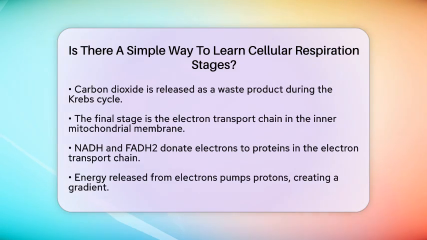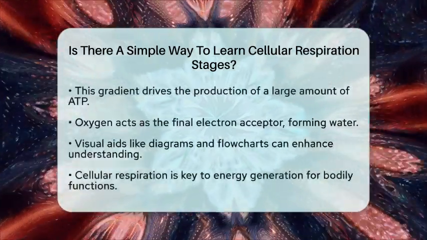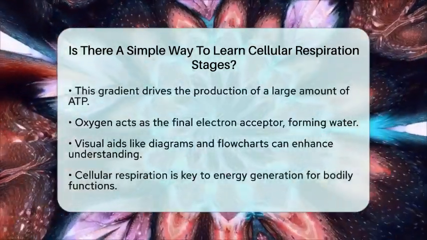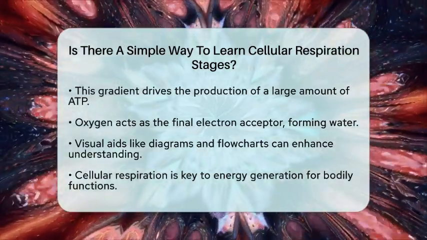Glycolysis converts glucose into pyruvate, producing a small amount of adenosine triphosphate and nicotinamide adenine dinucleotide in the cytoplasm. The Krebs cycle processes acetyl coenzyme A into nicotinamide adenine dinucleotide, flavin adenine dinucleotide, and a small amount of adenosine triphosphate in the mitochondrial matrix. The electron transport chain uses nicotinamide adenine dinucleotide, flavin adenine dinucleotide, and oxygen to generate a large amount of adenosine triphosphate and water in the inner mitochondrial membrane.